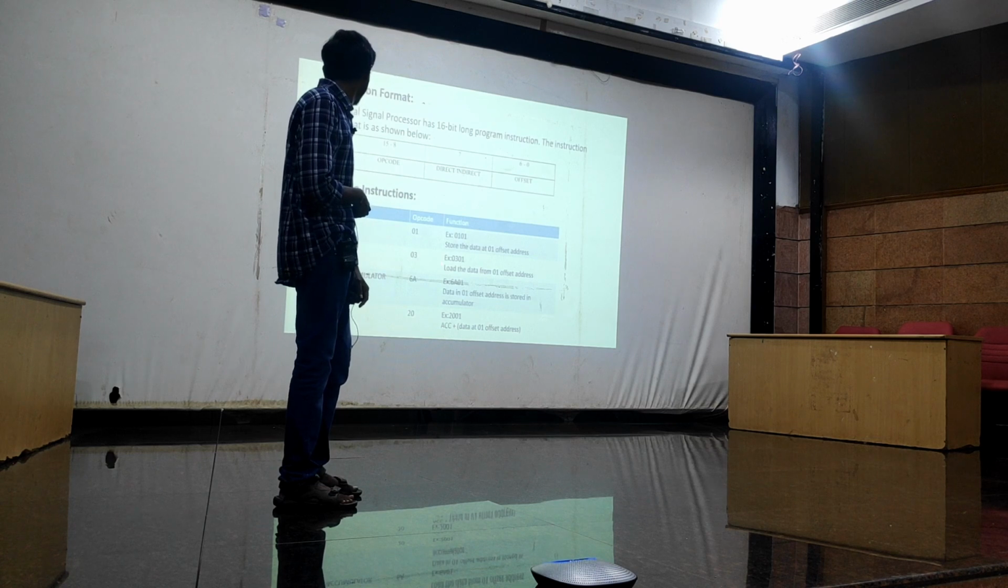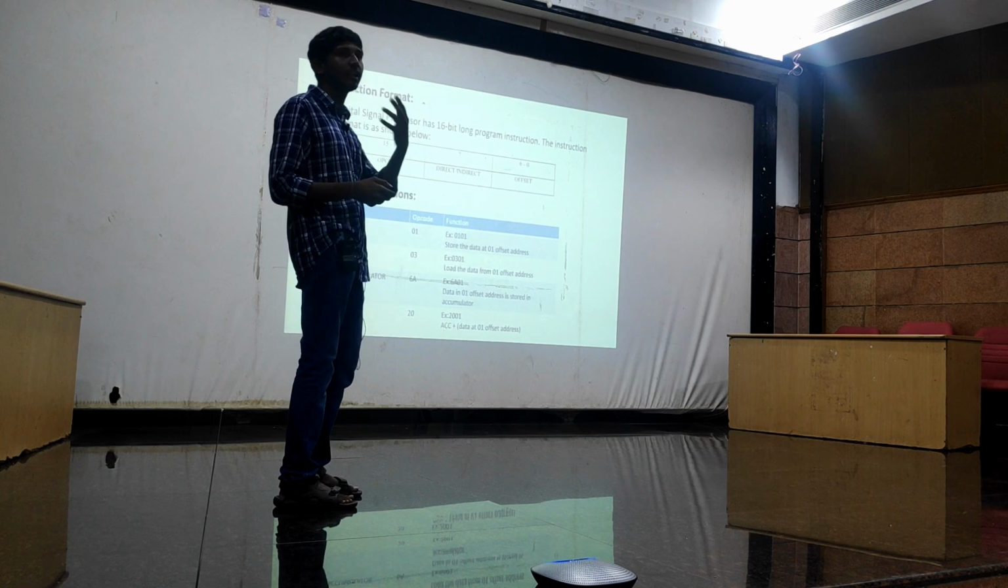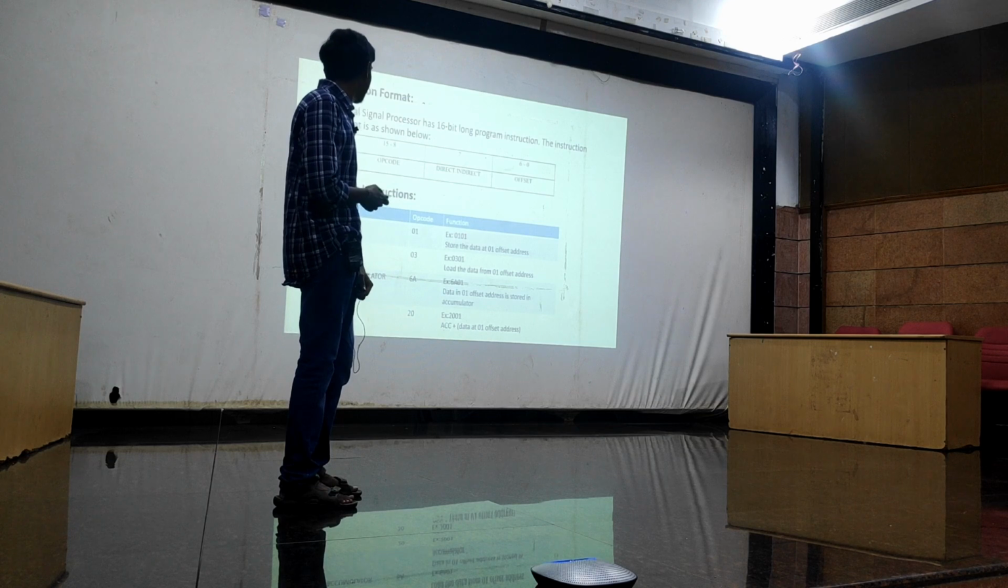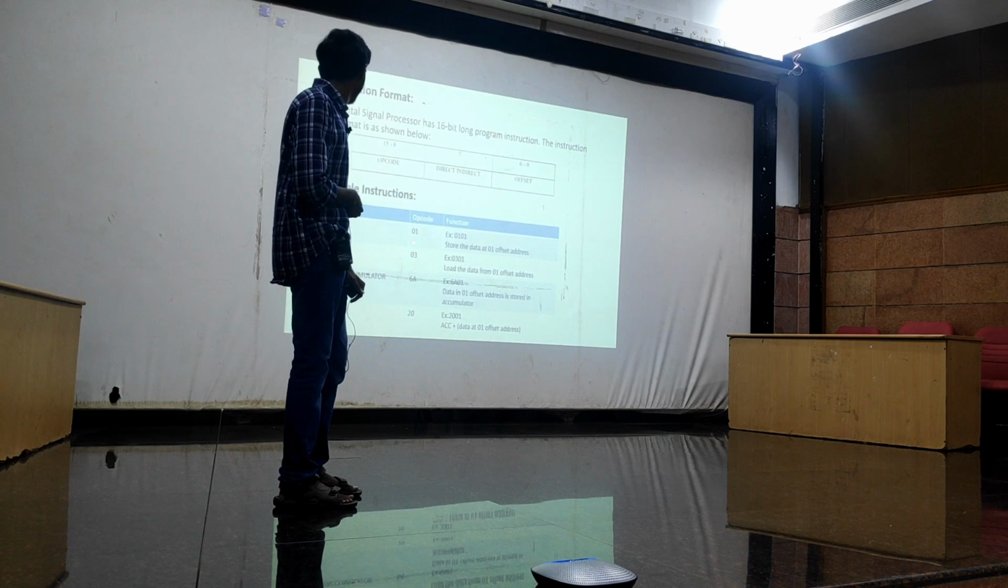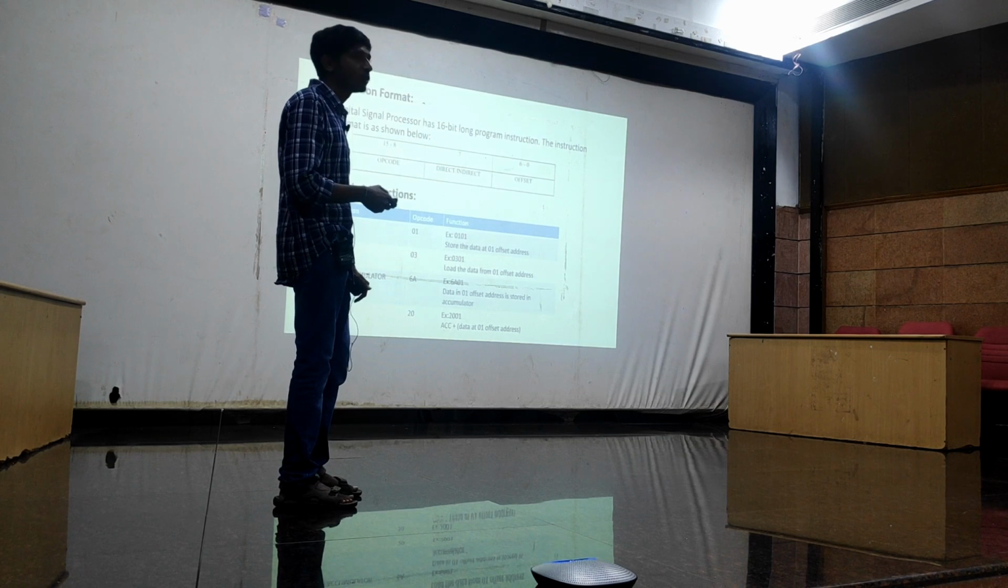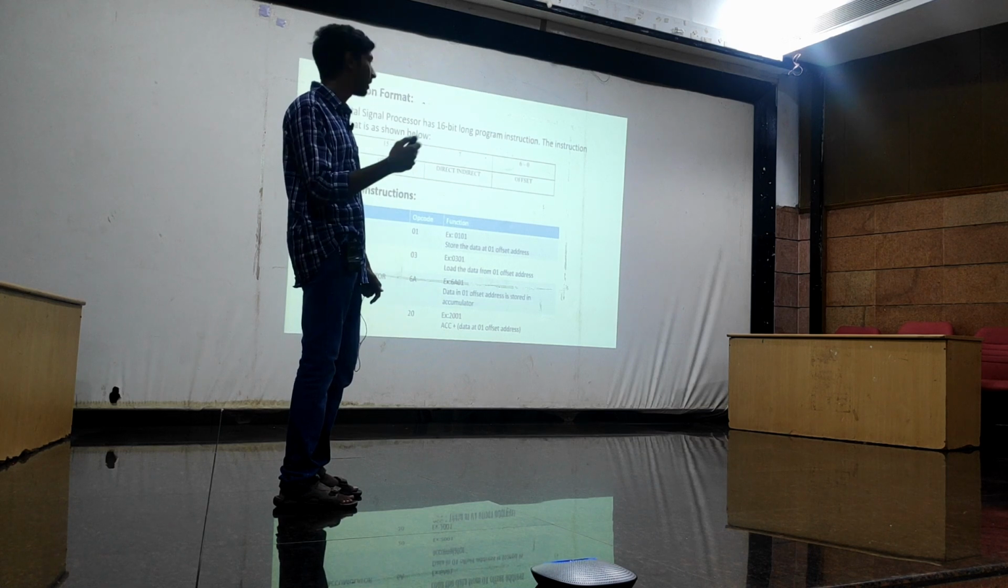Similarly, if I want to read data from the processor, the opcode is 03. So if I give the instruction 0301, I have to read the data from the 01 address.